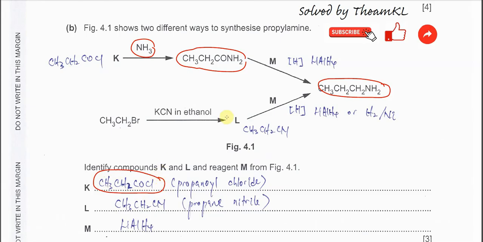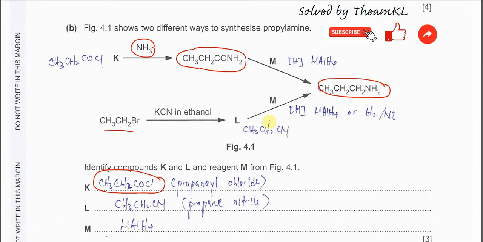After that, we move on to this other part, this bromoethane with KCN. It undergoes nucleophilic substitution, so the cyanide will substitute the bromine, and eventually it forms propanenitrile. It has 3 carbons here: CH3, CH2, CN.